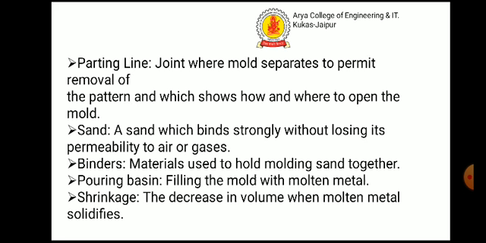Used for filling the mold with molten metal. Sinkage. The decrease in volume when molten metal solidifies. Casting advantage: molten metal flows into even small sections in the mold cavity, hence any complex shape can be easily produced. Practically any type of material can be used.